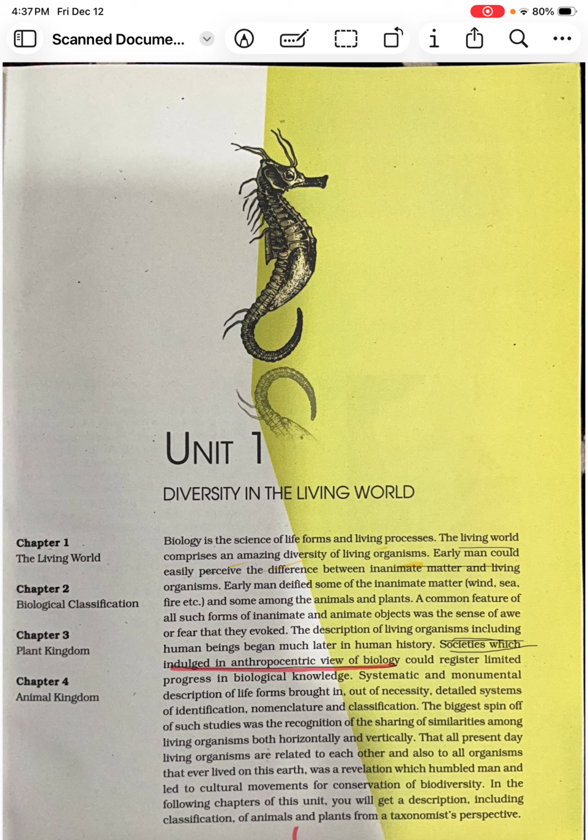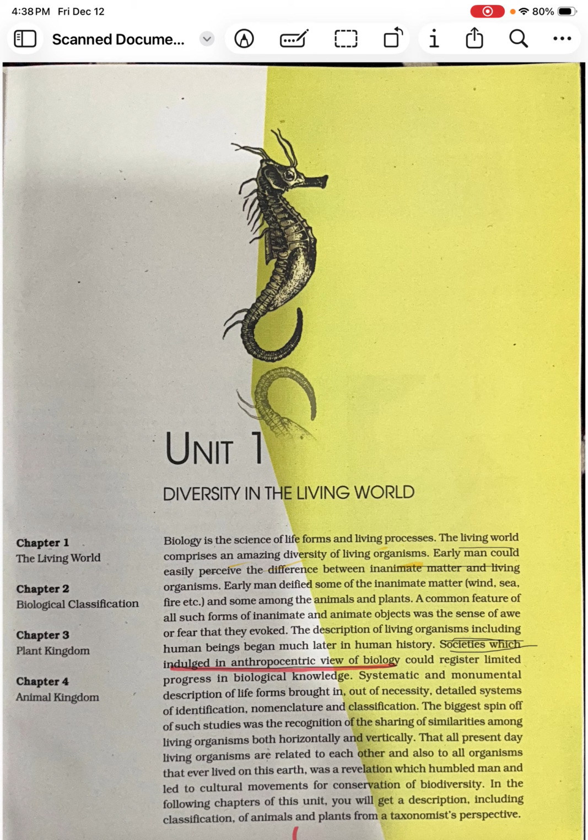Then when we talk about the horizontal categorization, or horizontal similarities, when you compare in a horizontal fashion, here mainly we are talking about the interaction of the particular living organisms with other organisms as well as its interactions with the environment.